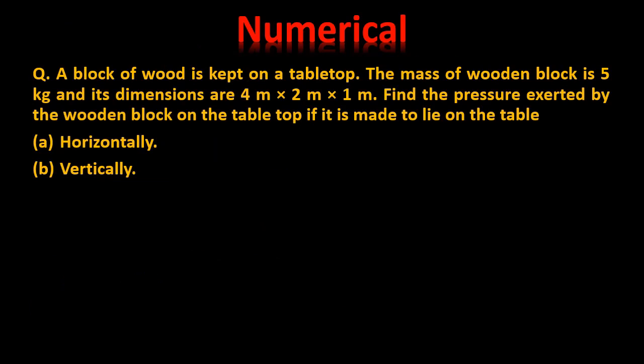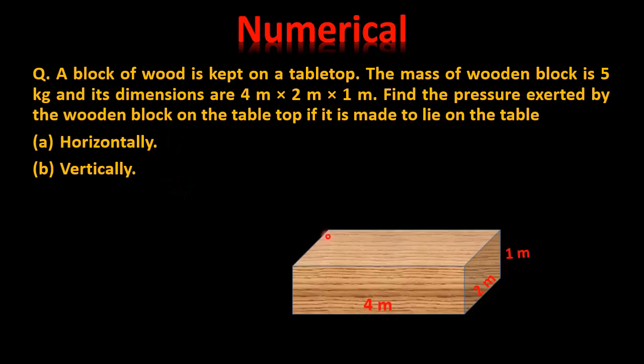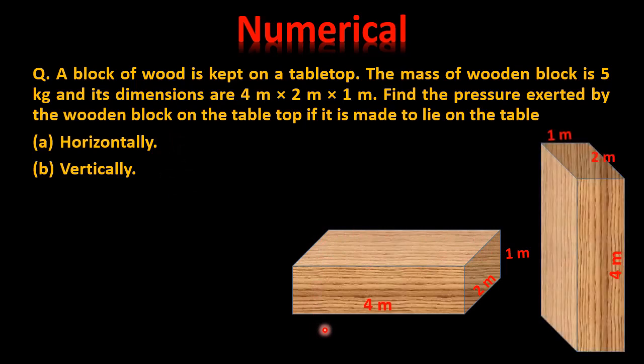The mass of the wooden block is 5 kg and its dimensions are 4 meter into 2 meter into 1 meter. So here the wooden block is a rectangular parallelepiped having length 4 meter, breadth 2 meter and height 1 meter. Find the pressure exerted by the wooden block on the tabletop if it is made to lie on the table horizontally and vertically. The wooden block is kept in this way, then we call it horizontally placed on the surface of the table. And if it is kept in this way, then we call it vertically placed on the surface of the table.